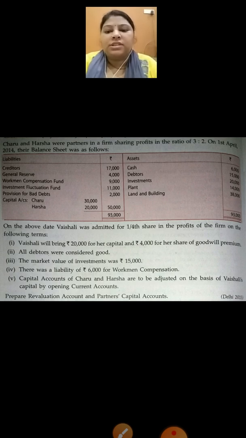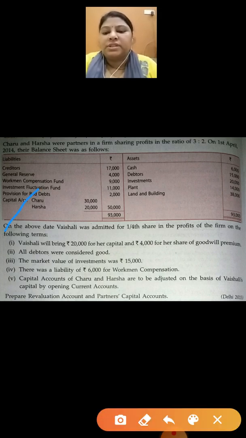Charu and Harsha were partners in a firm, sharing profit in the ratio of 3:2. On 1st April 2014, their balance sheet was as follows. This is the balance sheet format in which assets and liabilities are given. Now look at the additional information.